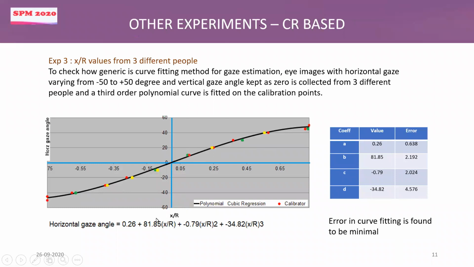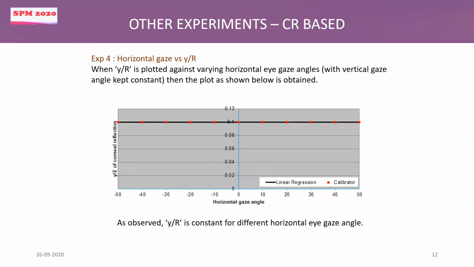And then what we did is, with this same equation, we calculated the measured gaze estimation values for each of these persons. And when we compared the actual against the one which we get using this equation, we find the error to be almost 1 degree. So the error in horizontal gaze estimation with corneal reflection based gaze estimation, we found that to be almost 1 degree.